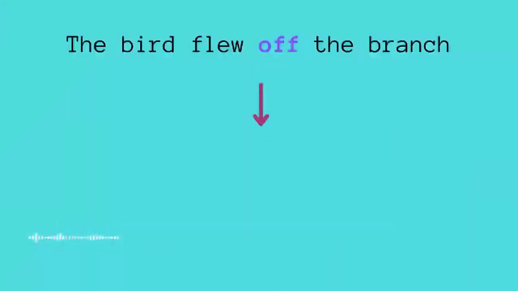Example number 1, the bird flew off the branch. So flew here is the past tense of fly, and with the use of off it means something that is no longer there, no longer connected. So what does that mean when we say flew off? That means it is no longer on the branch. It either moved to another tree or maybe flew somewhere else. Alright, so this is how we can use off in sentences. Now let's have a look at another example.